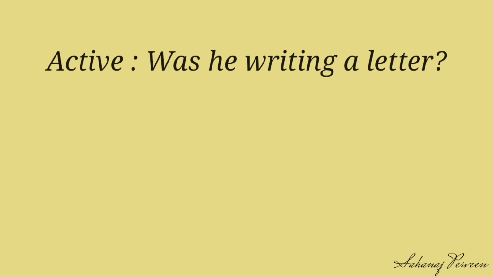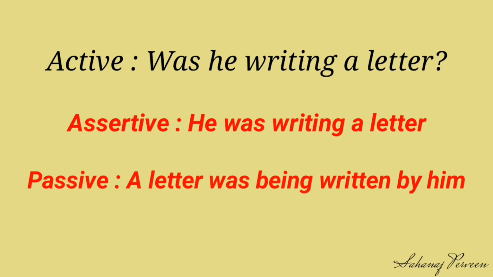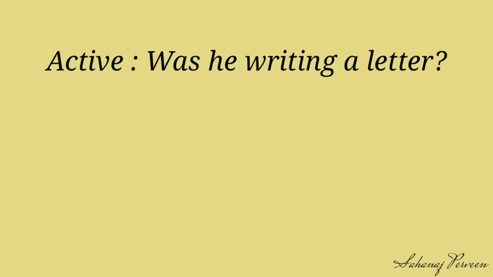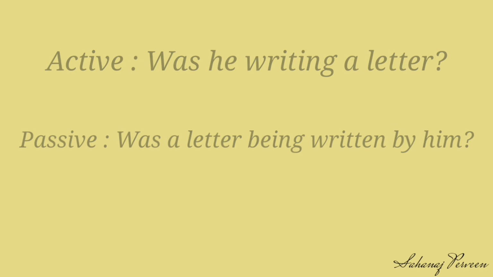Dear students, let's look into the next example. Was he writing a letter? Converting it into assertive, it becomes: he was writing a letter. Applying the next 5 steps, it becomes: a letter was being written by him. Finally, converting it back into interrogative, our passive is: was a letter being written by him?